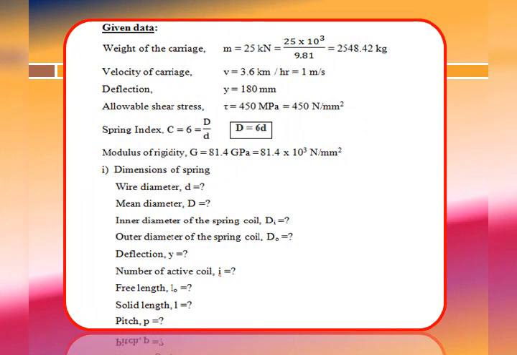Number of active coils i is equal to question mark, free length L naught is equal to question mark, solid length L is equal to question mark, and pitch means it is the consecutive distance between two threads of the spring coil. So that pitch p is equal to question mark.